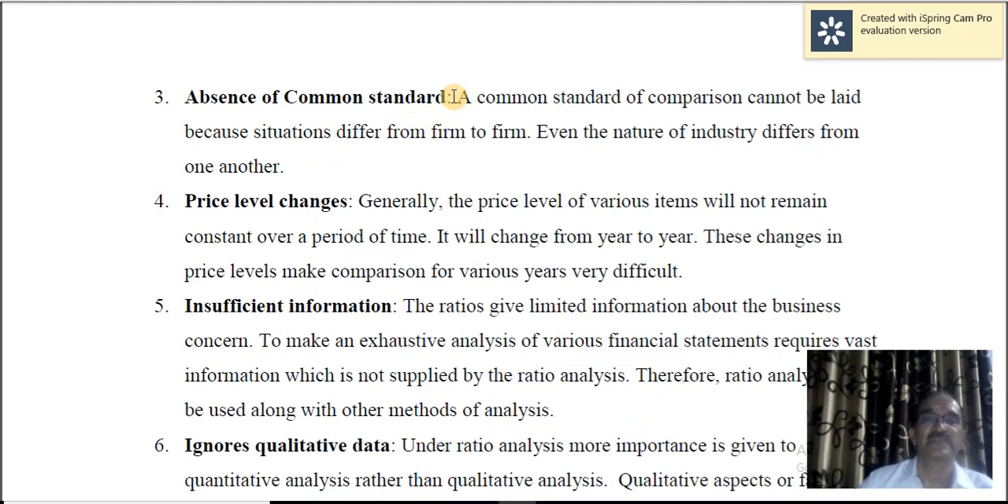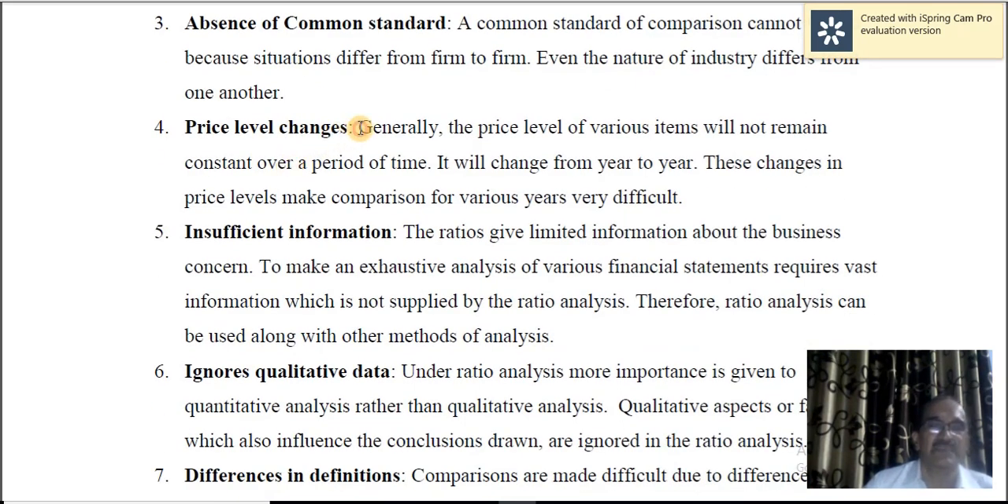Absence of common standard. A common standard of comparison cannot be laid because situations differ from firm to firm. Even the nature of industry differs from one another. For example, a concern might be in existence for the last 100 years, whereas another concern might have come into existence very recently. So in this, comparison is very difficult. And once again, the nature of industry differs from one another. That also makes comparison difficult.